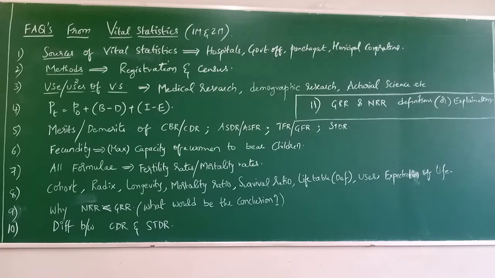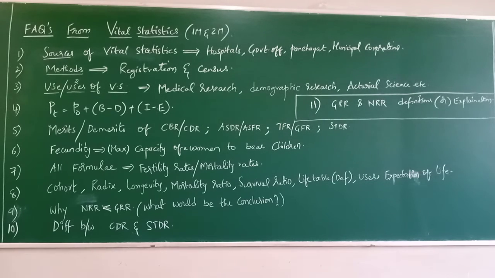So there is no hard and fast rule that you have to stick with one single term, one single source. If it is asked for a source, you write at least 2. Okay, don't restrict yourself by writing only one source. Minimum 2 you write. All the 4 writing is also fine, or any 2 writing is also fine. If it is asked for 1 mark, 2 marks, generally it compensates exactly 1 or 2 like that. So all the 4 you remember, these are the sources of vital statistics.